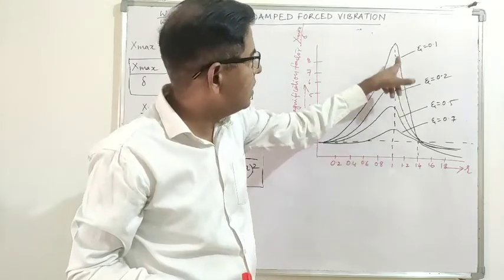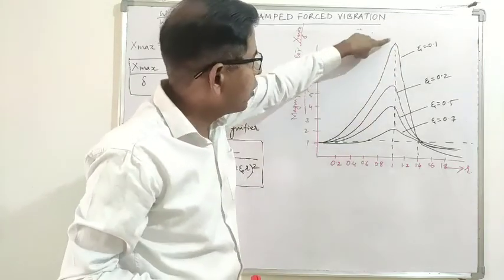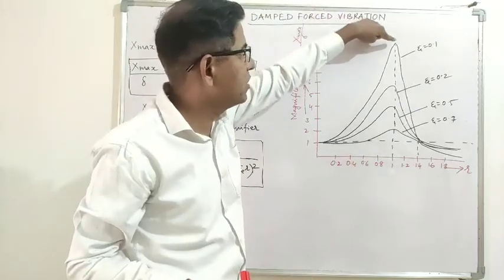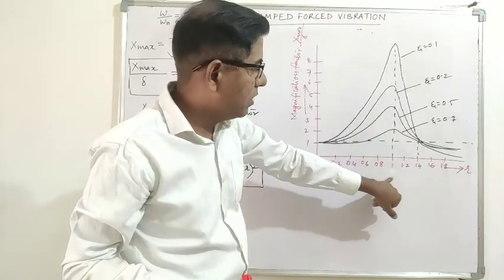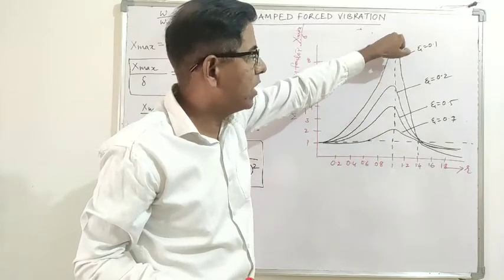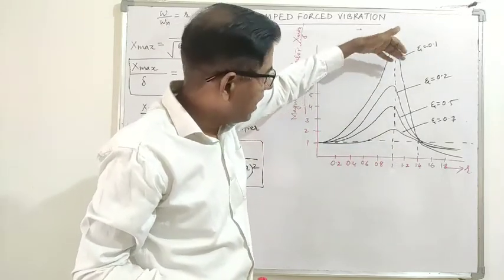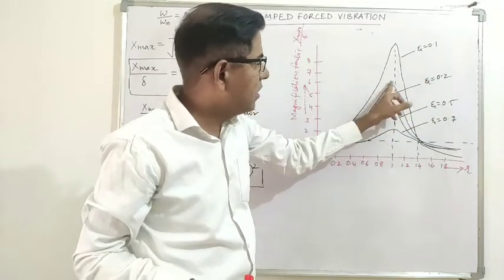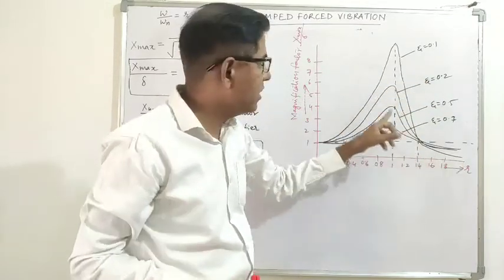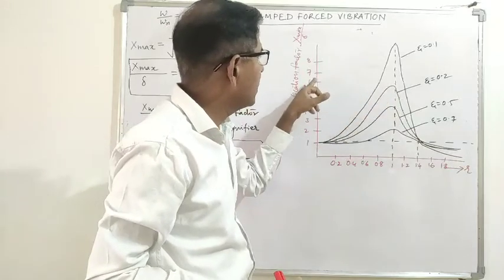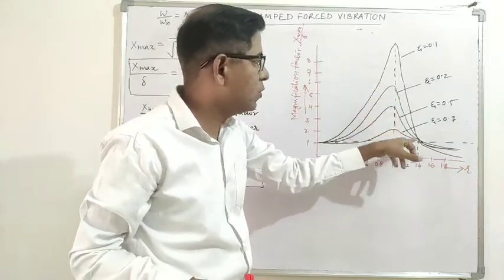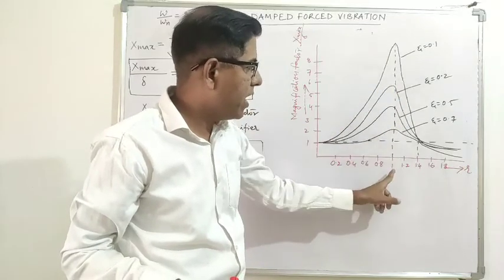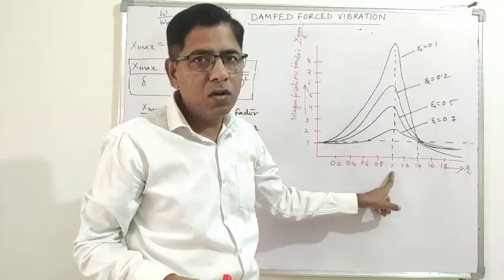So you get maximum amplitude or maximum magnification factor when r approaches 1. As the value of zeta goes on increasing, the amplitude goes on decreasing, or the magnification factor also goes on decreasing. But in every case you get the peak at r equal to 1.